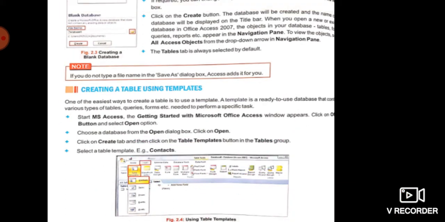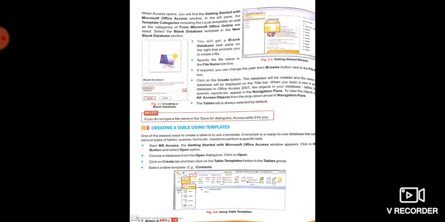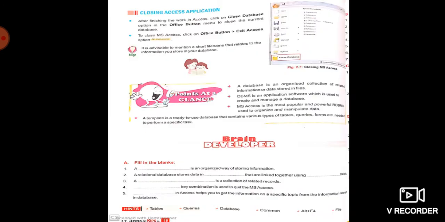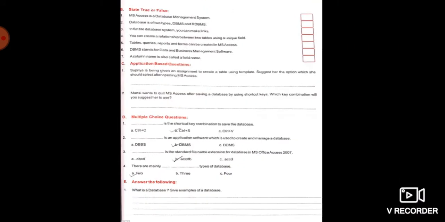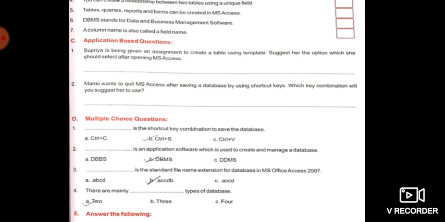Now come to second application based question. Mansi wants to quit MS Access after saving database by using shortcut keys. Which key combination will you suggest her? So the shortcut key for quitting MS Access is, yes, you will search this answer. You will do it yourself.